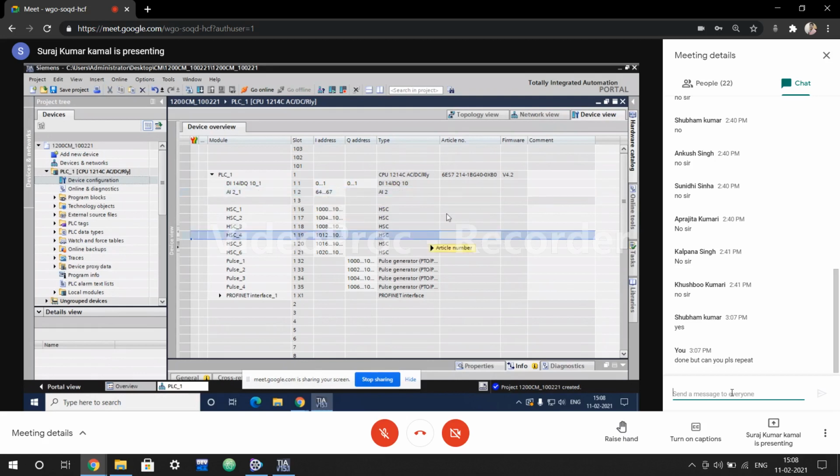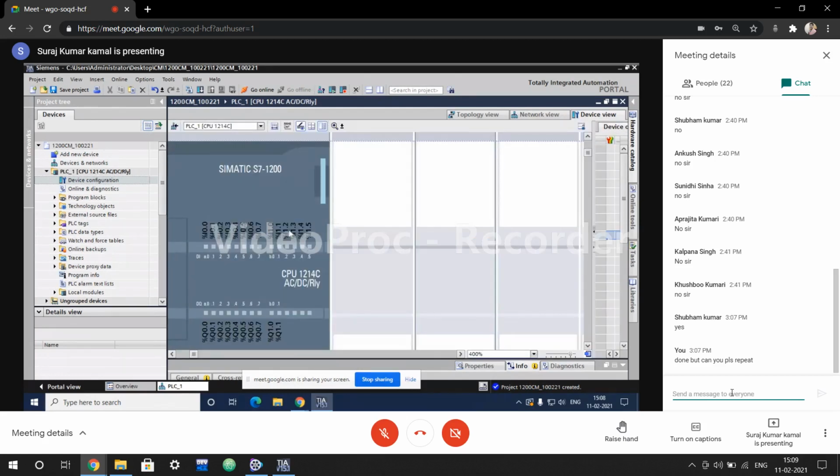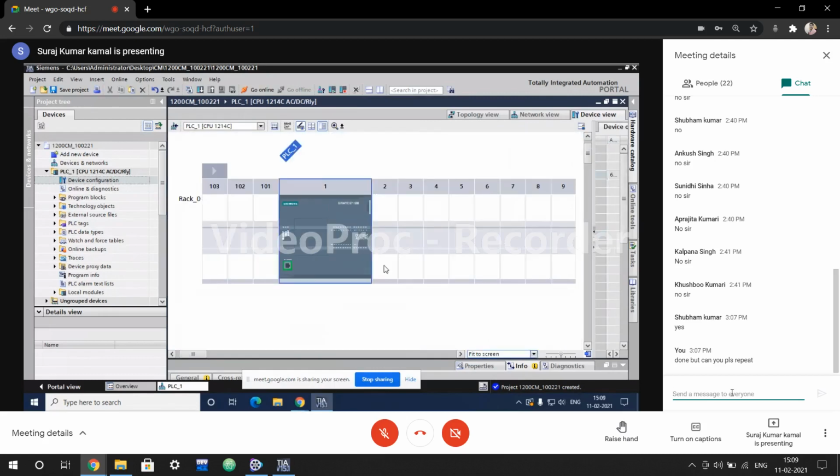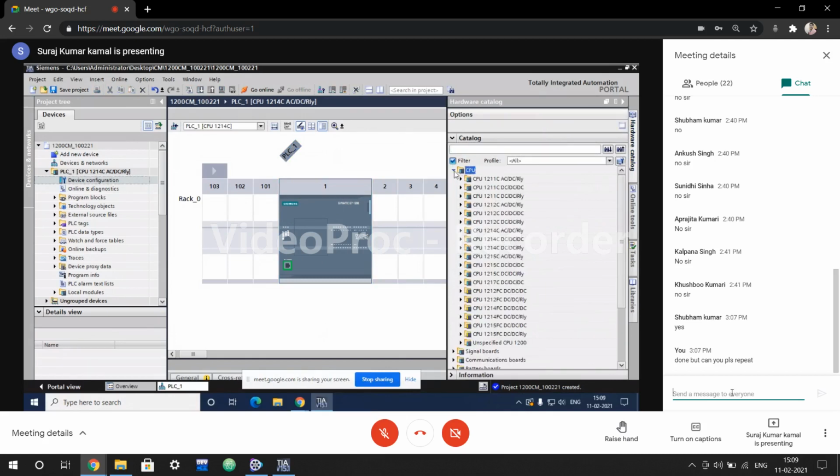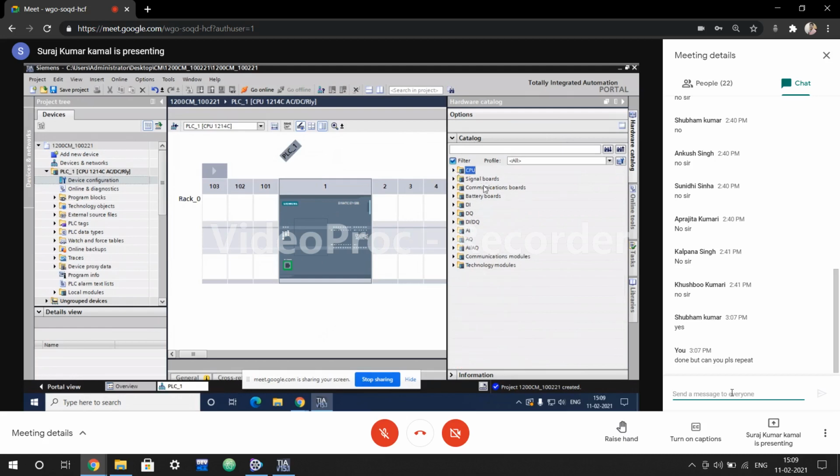Now whatever you are going to add, it will be shown over here step by step, one by one. Now add here in the catalog. If you want to communicate with multiple PLCs, here are the CPUs. Now there are 3 different things: signal boards, communication boards, and battery boards. Maybe you have discussed, for the other guys who will join today, what they are and what they aren't.